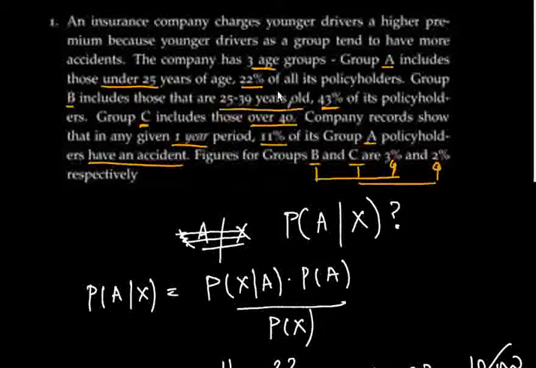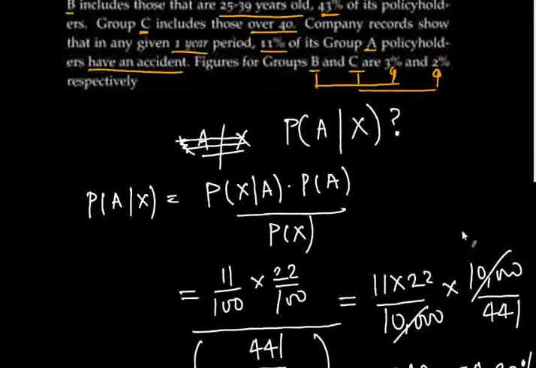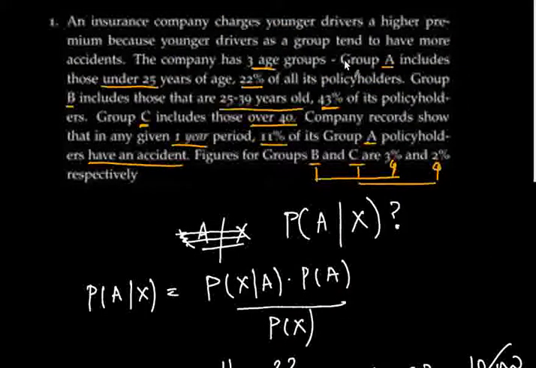So they make up just about a fifth of the policyholders, but if there is an accident, there's more than half a chance that they are the ones involved. So there's a lesson there for all those in group A, those under 25: drive safely. And the insurance companies do a lot of this analysis so that they can price different people differently, so they can charge them different prices. Anyway, that was the question, and that's how it's done.